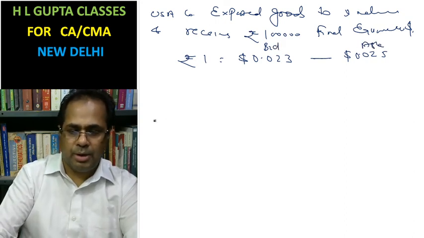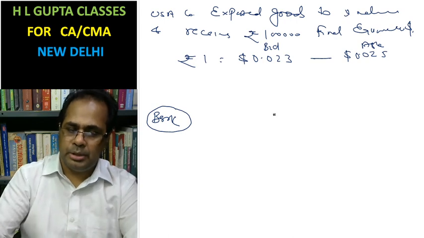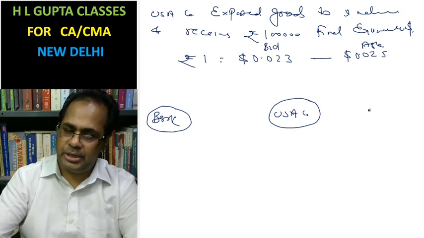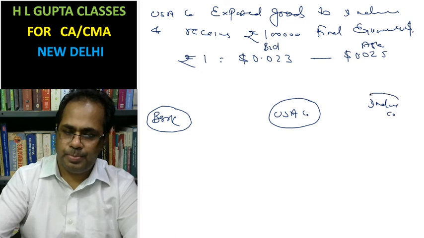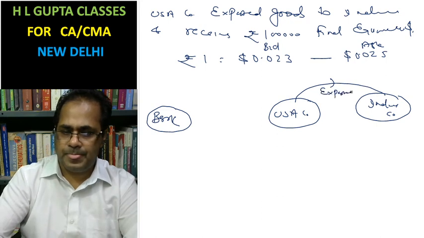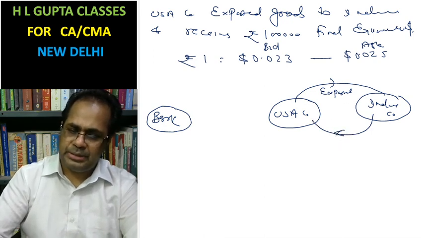Now keep in your mind, this is a bank, this is the USA company, and this is the Indian company. The question says this company has exported goods, and for this export the Indian company has paid rupees 1 lakh.